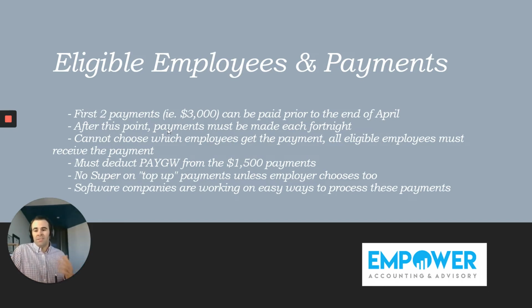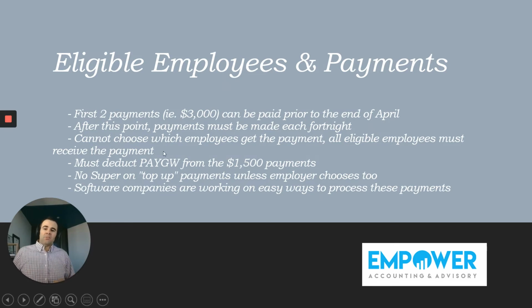The ATO has only just released this info. They have said that they will allow businesses till the end of April to pay the first two fortnights' payments. So basically $3,000 per eligible employee needs to be paid prior to the end of April. So businesses need to find a way to cash flow this. Obviously, you need to talk to your employees to see if they are okay potentially not receiving money until towards the end of April. So that's a bit of an issue there from a cash flow point of view. After this period, all payments must be made each fortnight to continue to be eligible.